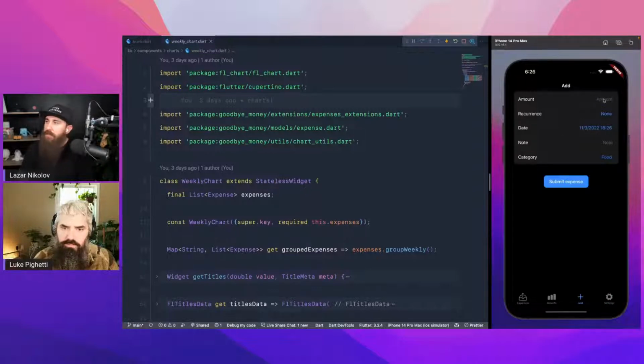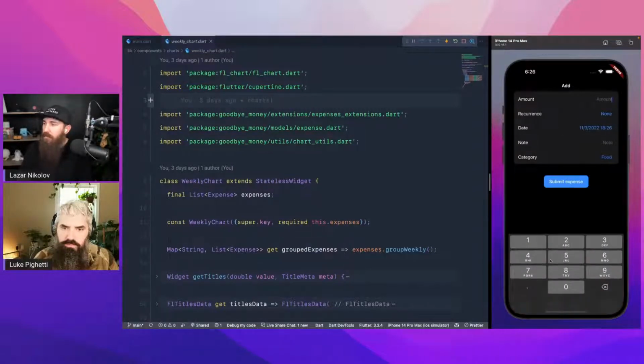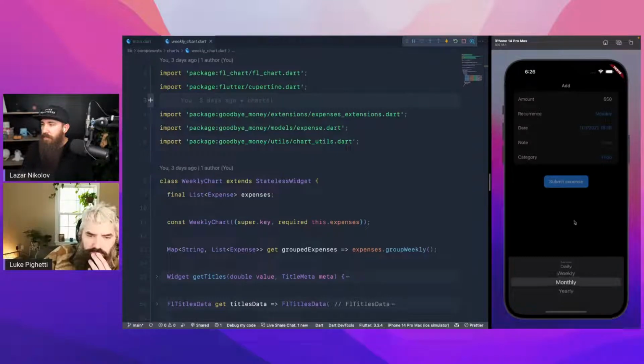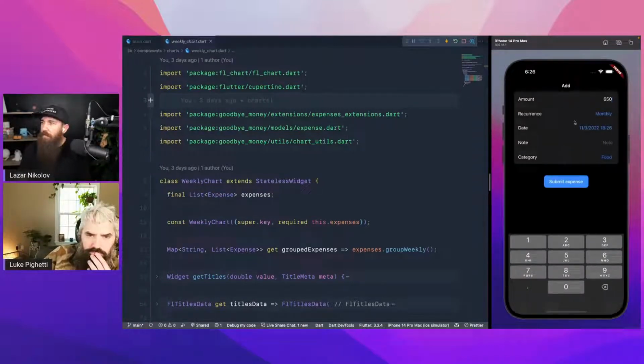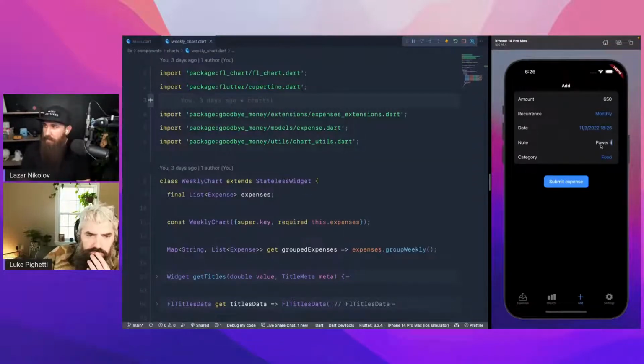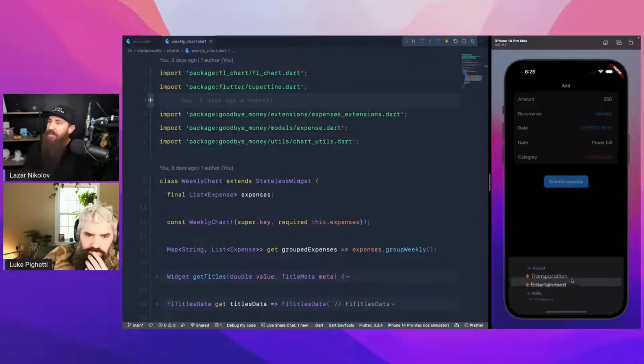We have a little form right here. We can say what is the amount. Well, the amount is $6.50 for the pizza, right? What is the recurrence? Is it a daily expense, weekly, monthly, or yearly expense? We'll set it to monthly, and we'll leave it as $6.50 because that's pretty much how much my power bill is. Joking. And we have the category, right? Here we go: food, transportation, entertainment. These will show the actual ones that you implemented. And you can also see the color coding as well. I added a little dot because it's more fun, right?